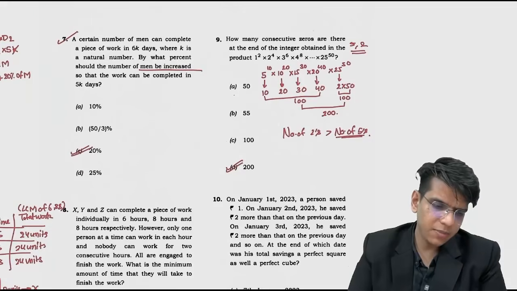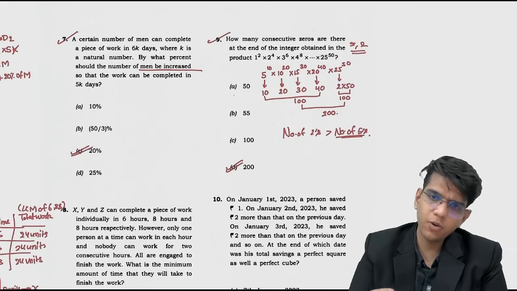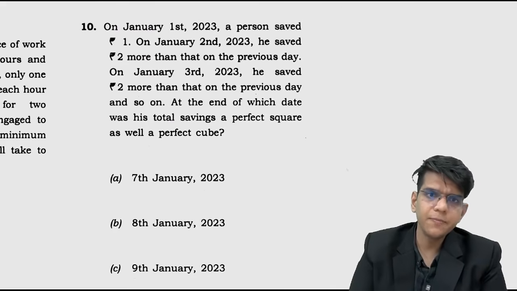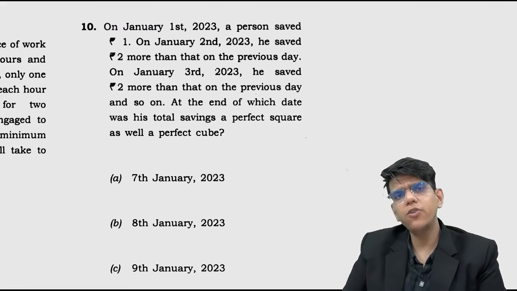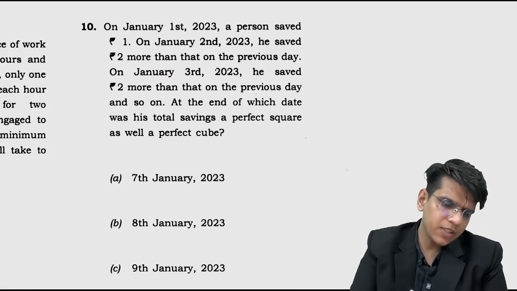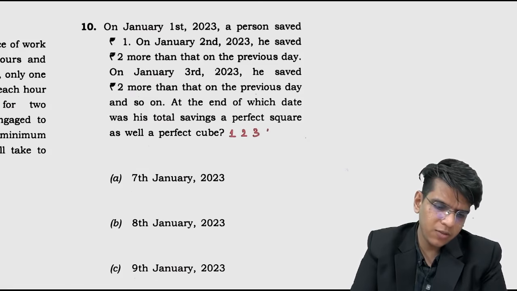Simple questions. There was nothing extra here. In the 24 paper all were simple, straightforward questions. See, a situation is given to you where on 1st of January someone is saving 1 rupee and then consecutively every day 2 rupees are increased. So first day it is 1, okay, then 2, 3, 4, 5, 6, 7, 8, 9.